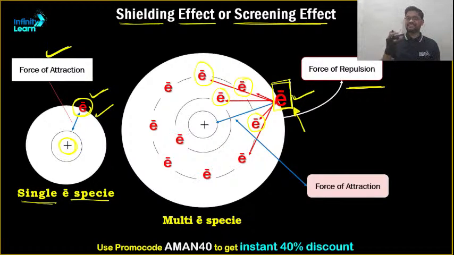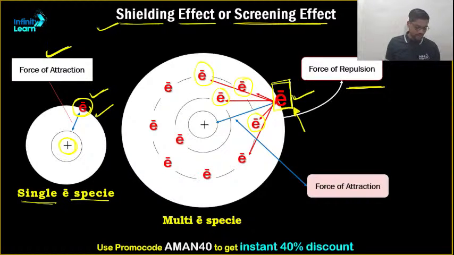And this difference is known as the shielding effect. That means these inner core electrons are shielding the outermost shell electron from the nucleus, acting as a screen, due to which the nucleus will not be able to pull the electron with its entire strength. That is known as the shielding effect or screening effect.